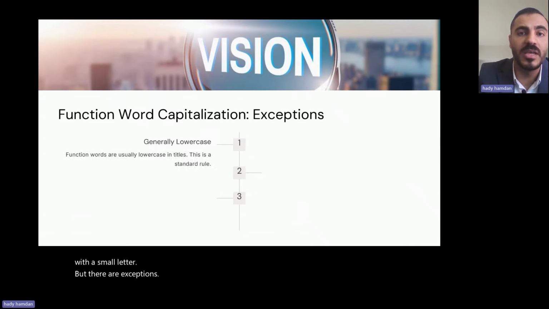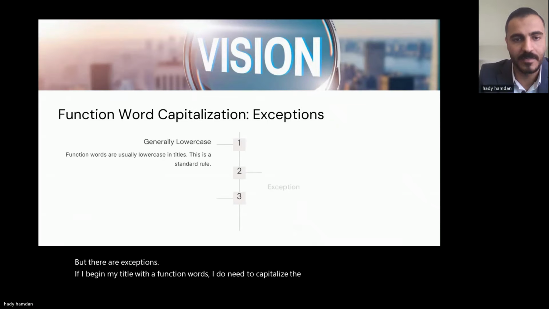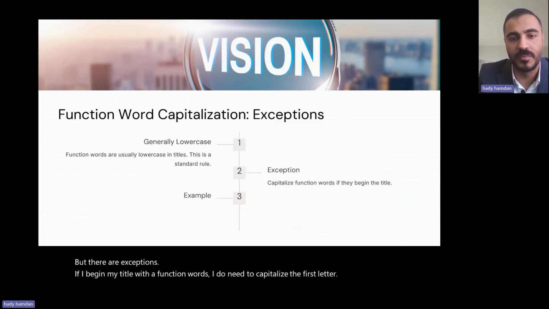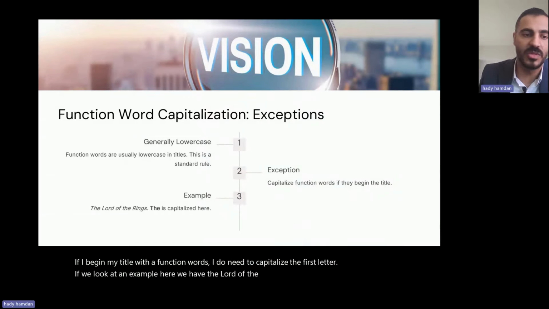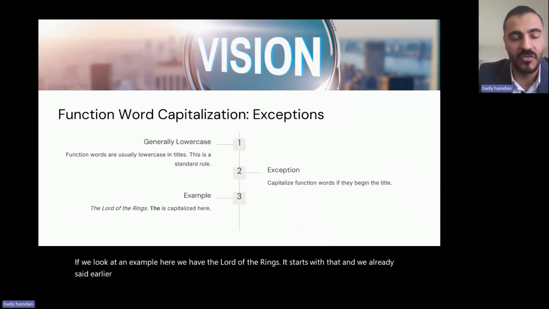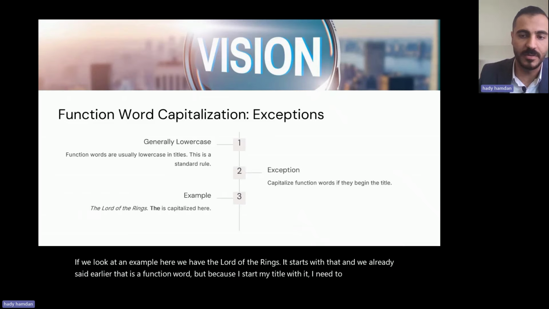If I begin my title with a function word, I do need to capitalize the first letter. So, if we look at an example here, we have the Lord of the Rings. It starts with the, and we already said earlier that the is a function word. But because I start my title with it, I need to capitalize the T.